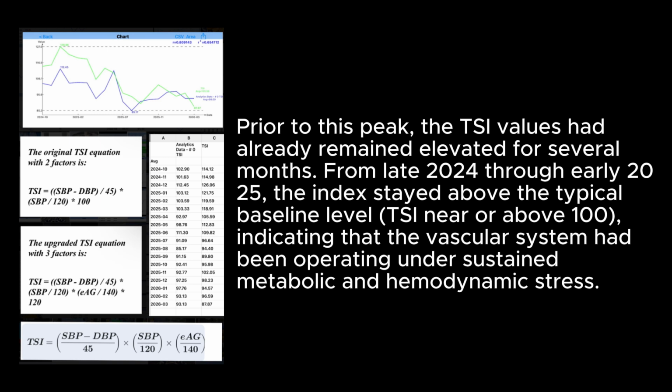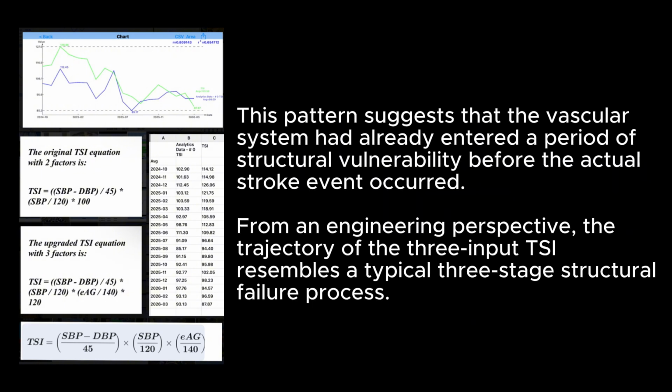From late 2024 through early 2025, the index stayed above the typical baseline level, TSI near or above 100, indicating that the vascular system had been operating under sustained metabolic and hemodynamic stress. This pattern suggests that the vascular system had already entered a period of structural vulnerability before the actual stroke event occurred. From an engineering perspective, the trajectory of the 3-input TSI resembles a typical 3-stage structural failure process.